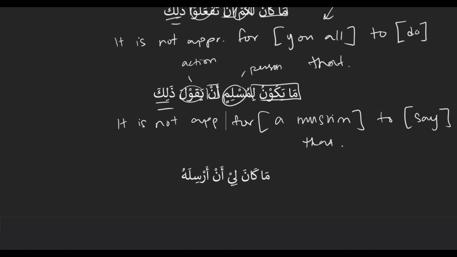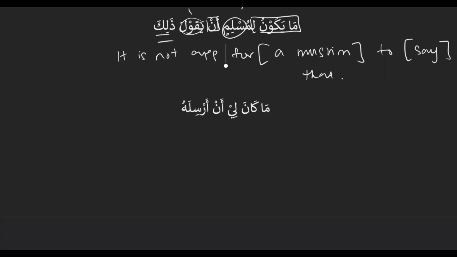Good. ما كان لي أن أرسله. The ما كان لي أن is the consistent part, that's the template. This is li with the extra ya. It's li plus ya, which is an attached pronoun. Since it's an attached pronoun, it's the person. Yes, here it's the person, and the action is Orsila.